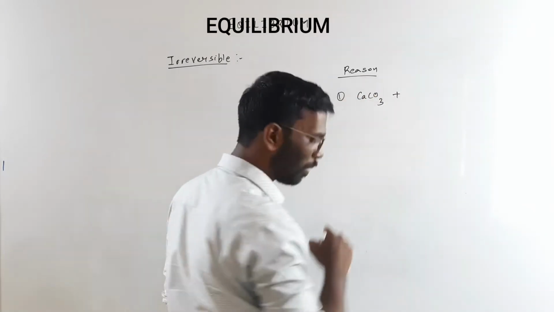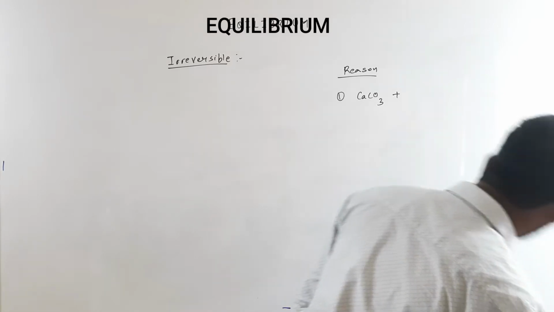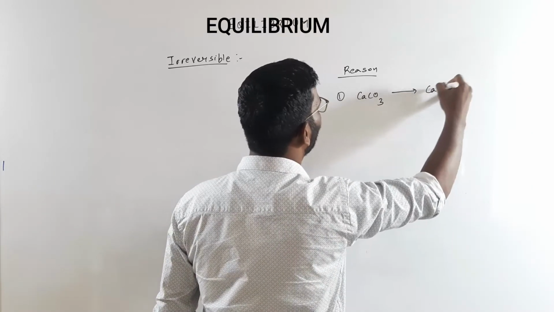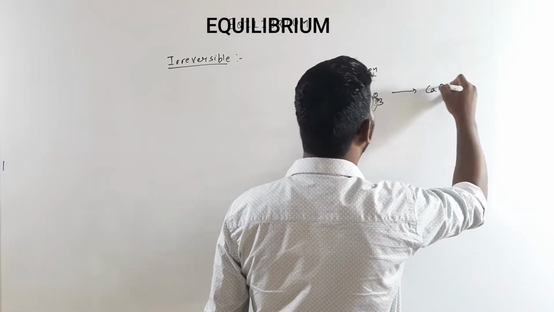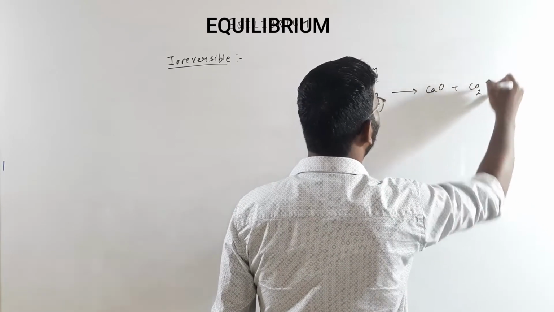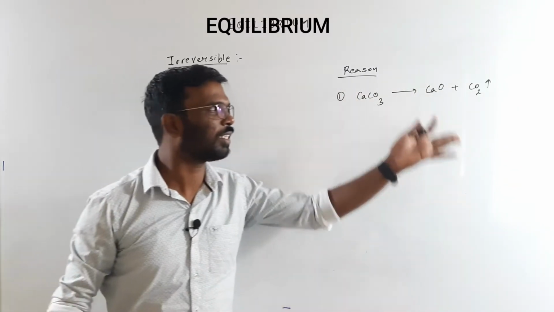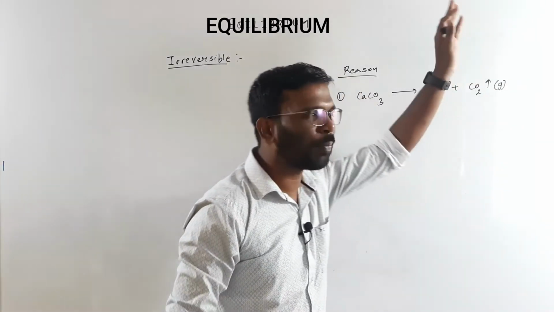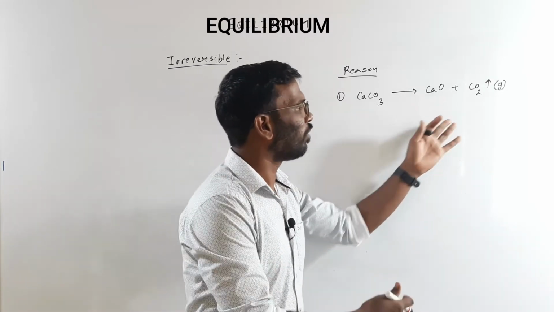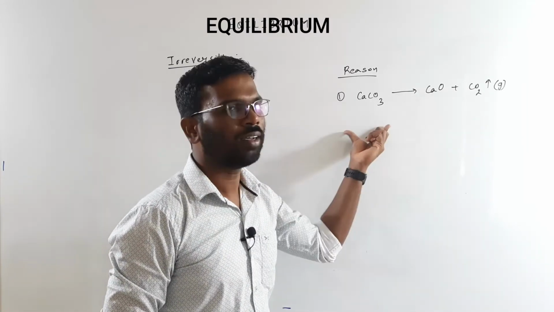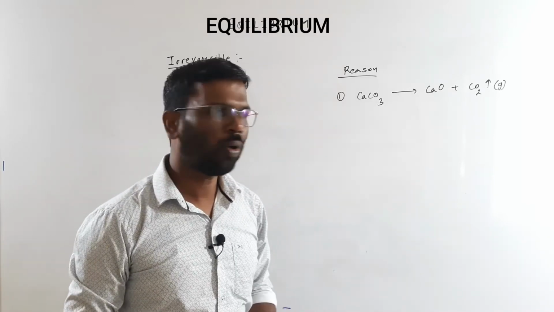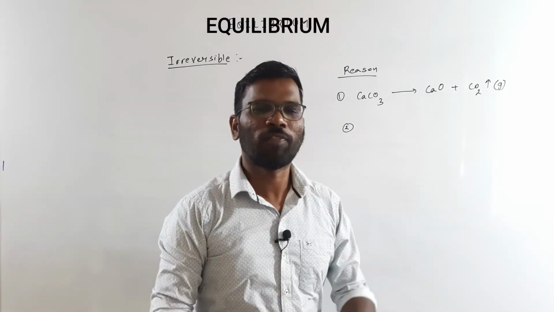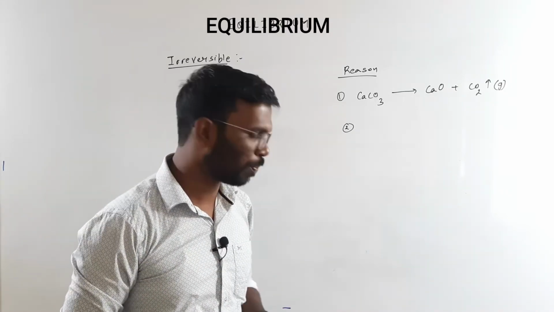carbonate. When calcium carbonate is decomposed, what we get is calcium oxide and carbon dioxide. If this carbon dioxide which is formed just escapes as a gas, we don't have the possibility of getting the calcium carbonate back. The reason it escapes is that the system is open, or even if the system is closed, there may be a precipitation taking place.